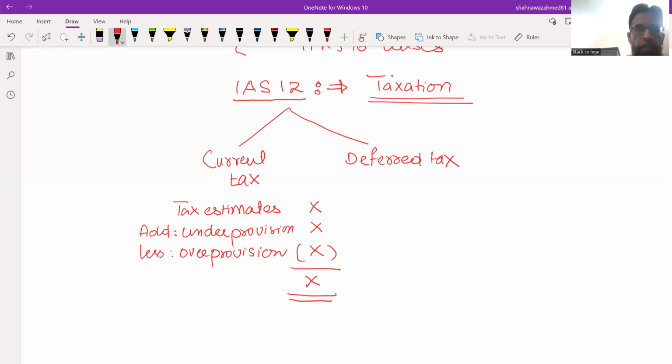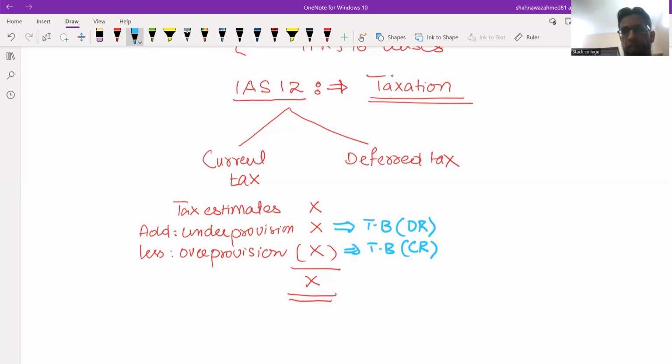Remember one thing, you can identify under or over provision by how it has been given in the trial balance. If the trial balance shows a debit balance, it is always an under provision. And if the trial balance shows a credit balance, then understand that it's an over provision, and then you have to deduct the over provision from the current tax estimate and add the under provision.